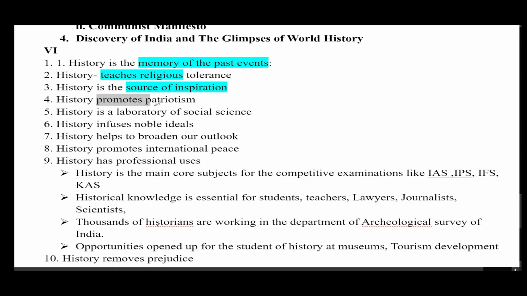History promotes patriotism. The life and sacrifices of freedom fighters promote patriotism. History is a laboratory of social sciences. Once upon a time, all social sciences were branches of history. History is the root for all social sciences. This is the great importance of history.